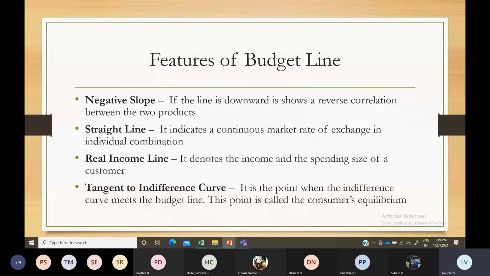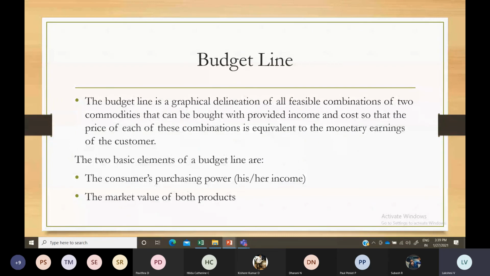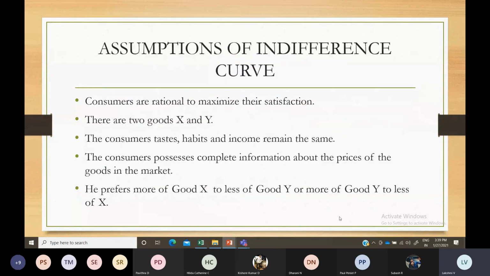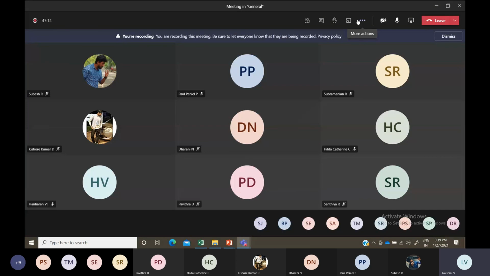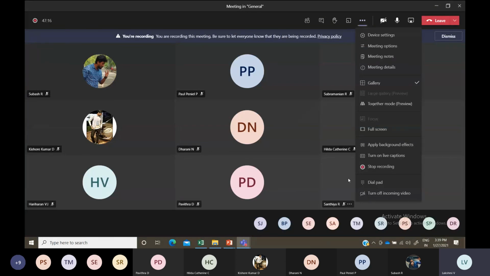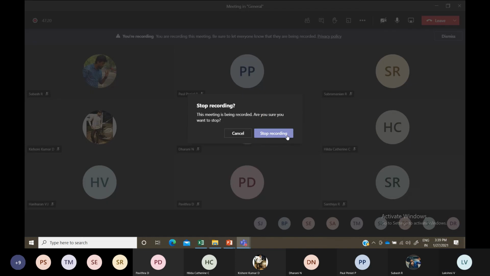We can see more in the next class. So far we discussed the law of diminishing marginal utility, and then the indifference curve approach and the budget line.